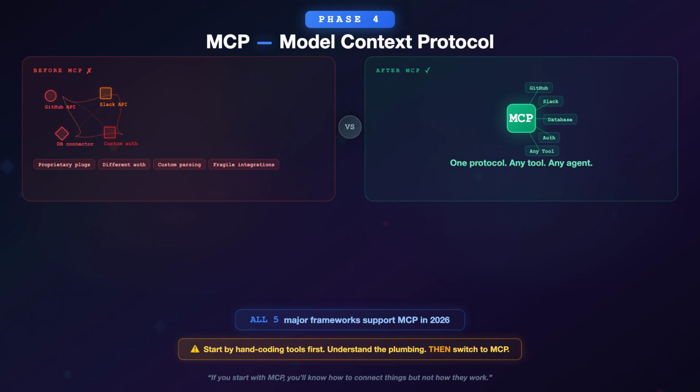You should not start with MCP. Build your first tools by hand. Understand the plumbing. Then switch to MCP when hand-coding stops scaling. If you start with MCP, you'll know how to connect things, but not how they work underneath. And when something breaks, and it will break, you won't know where to look.